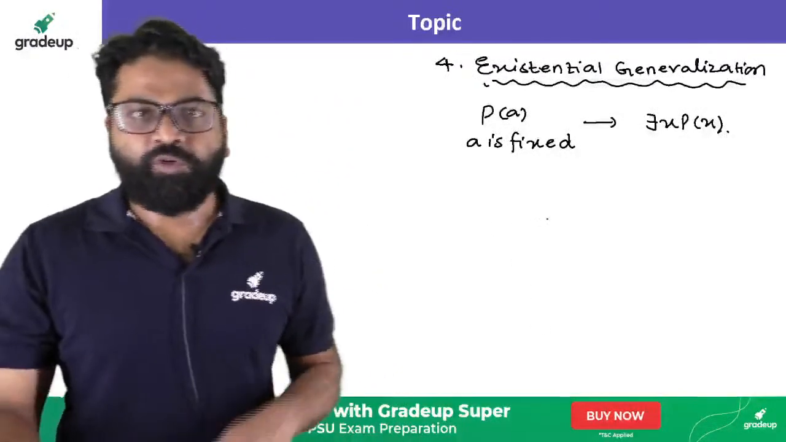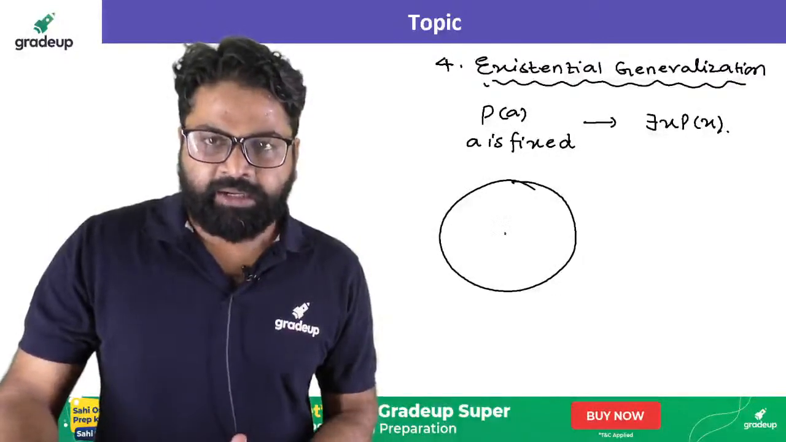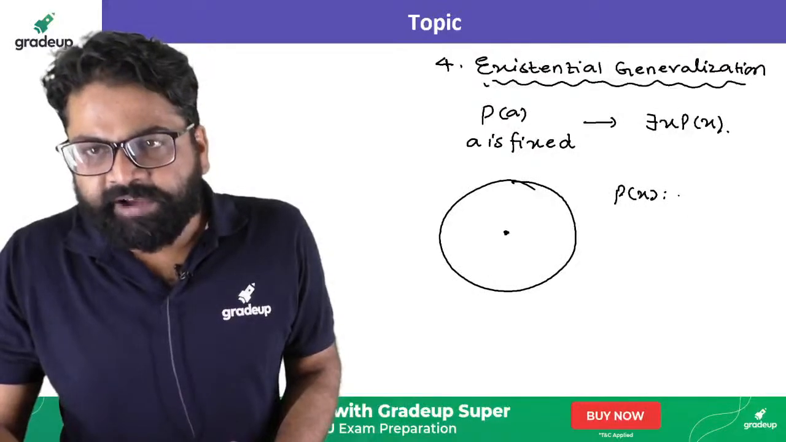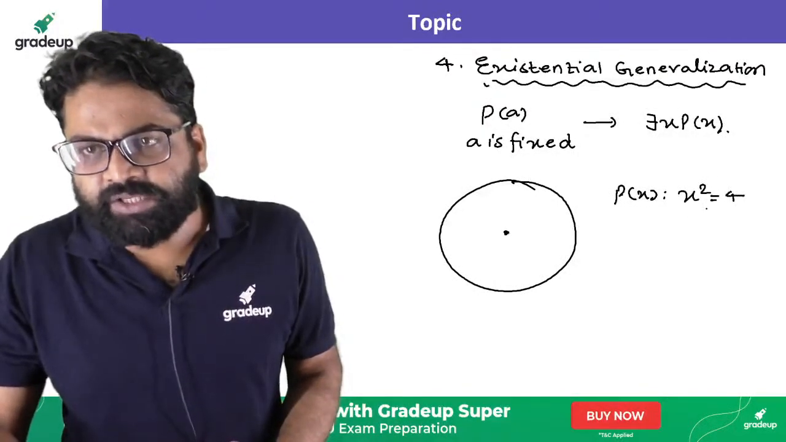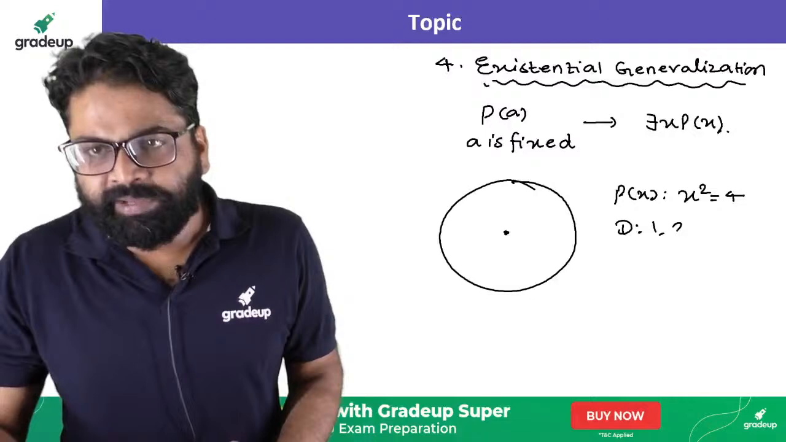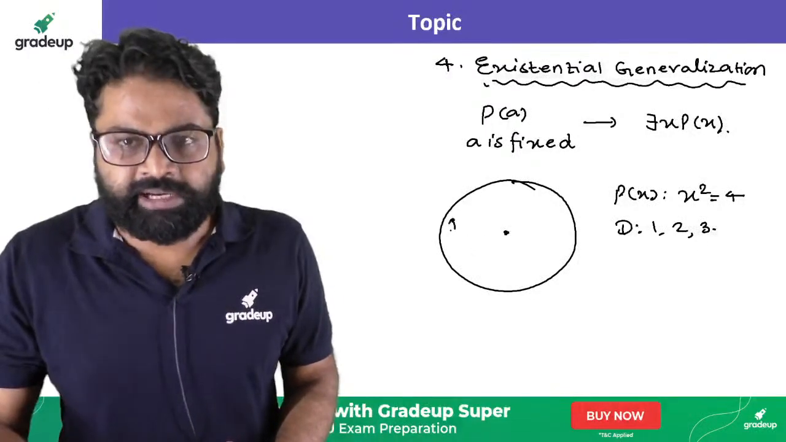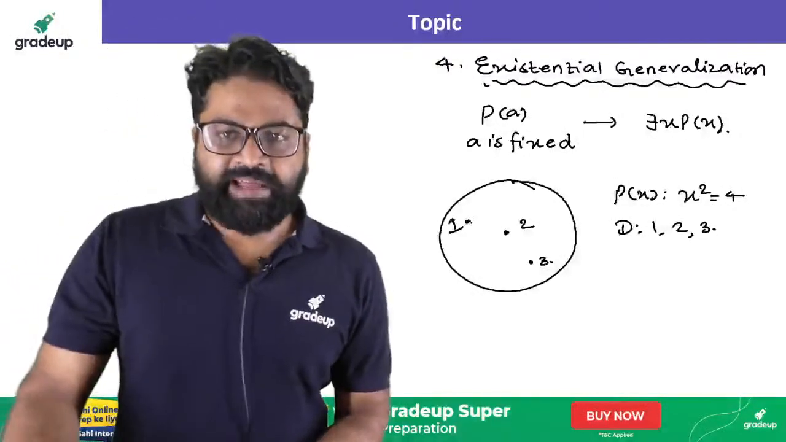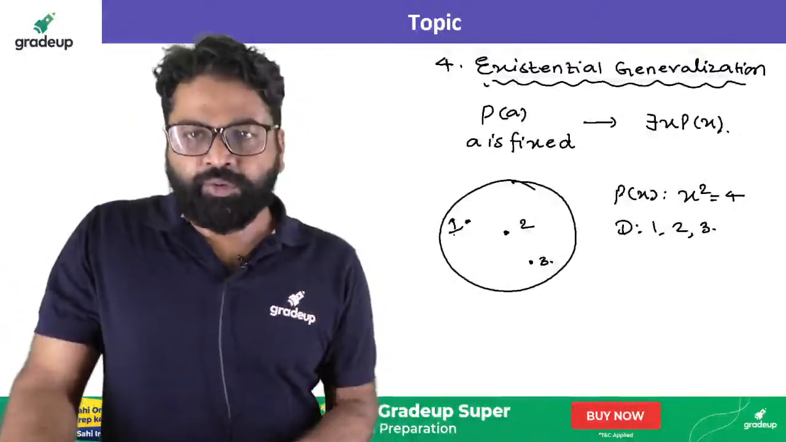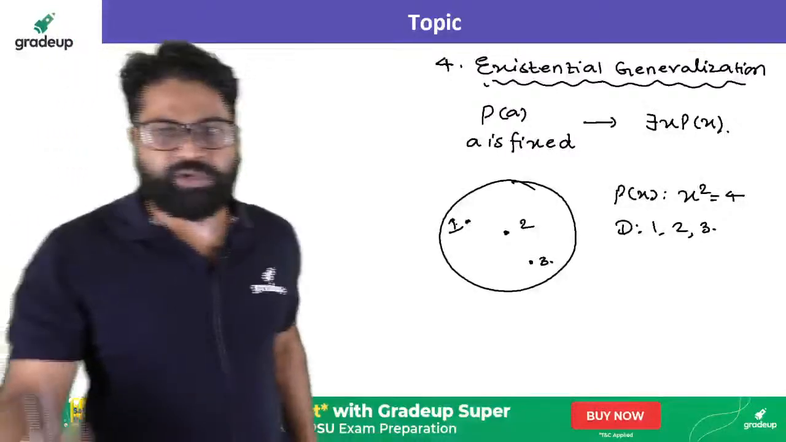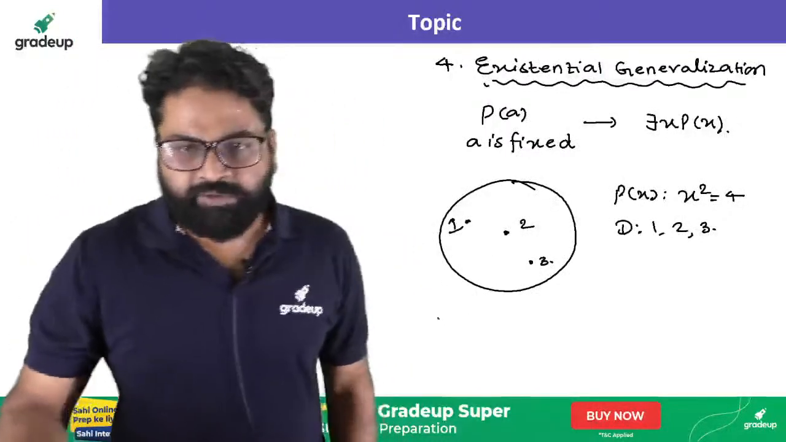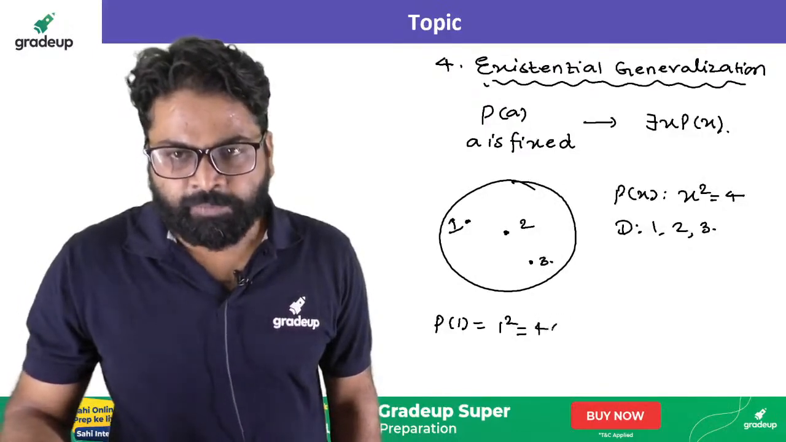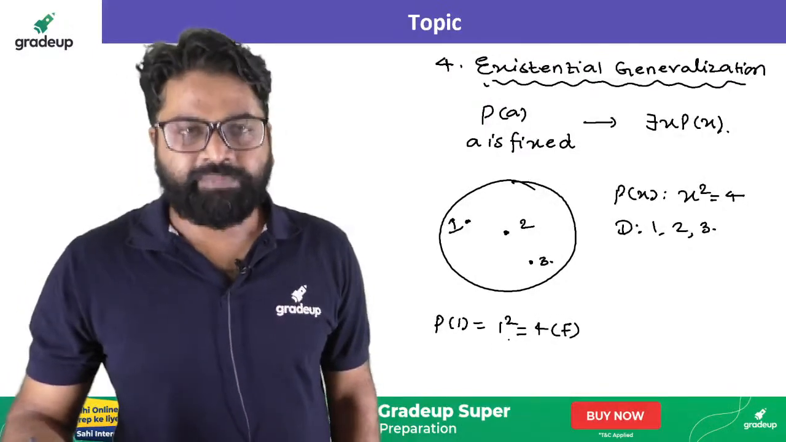So what we have to do? There is a domain where this comes out true. Let's consider here, suppose I write P of x as x square equals 4, and let me write my domain as 1, 2 and 3, three elements. Now I will go and ask 1: are you true? 1 will say, no, I am not true, because 1 square is not 4. If you ask P of 1, it will say I am false. 1 square equals 4 becomes false.